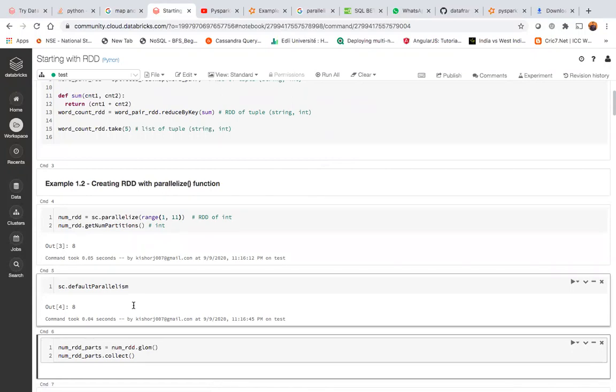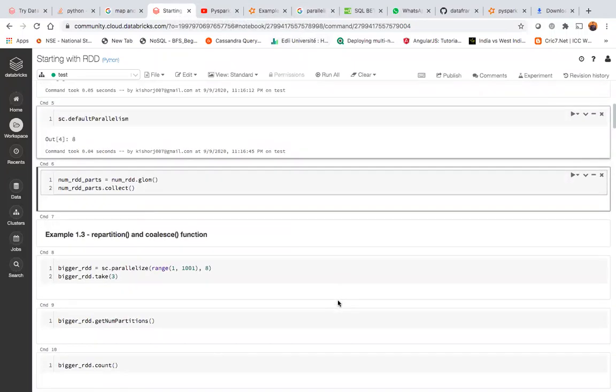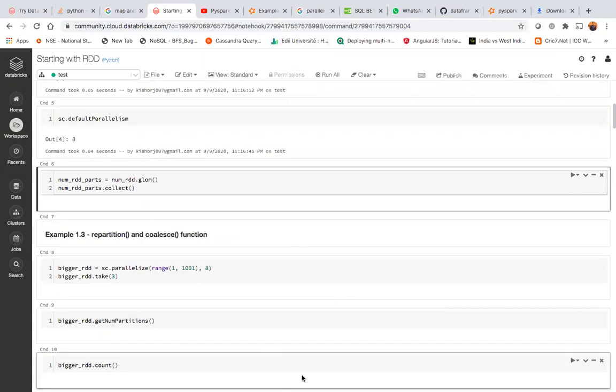So every time you convert a plain Python collection to an RDD, it will be an RDD of 8 partitions, because the default partitioning is 8 here. The same concept applies to all languages, it doesn't matter: Scala, Java, anything. Every time you convert a standalone collection, a Python list, a Scala list or a Java list, to an RDD, the default partitioning is 8. It doesn't vary language by language.